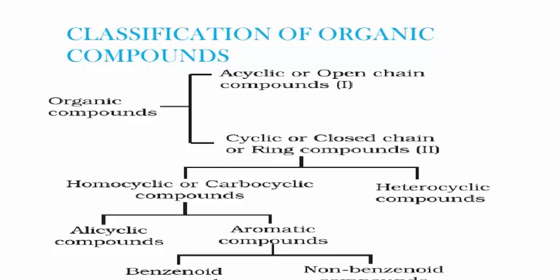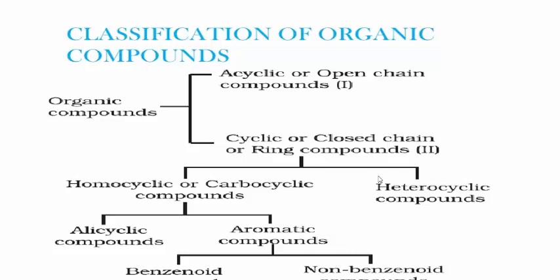Next, what are aromatic compounds? This is also a very important concept. You can easily define them as the compounds which contain at least one benzene ring. Those are referred to as aromatic compounds. In the aromatic compounds there are two types: benzenoids and non-benzenoids. A benzenoid compound means a benzene ring is present, but a non-benzenoid compound means there is an absence of a benzene ring, but they have the properties of aromatic compounds.